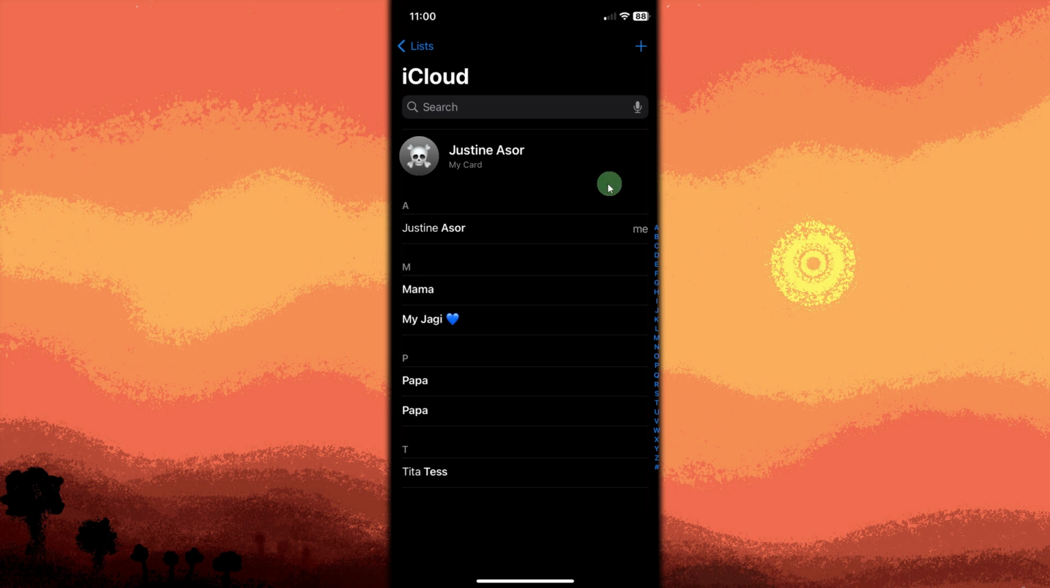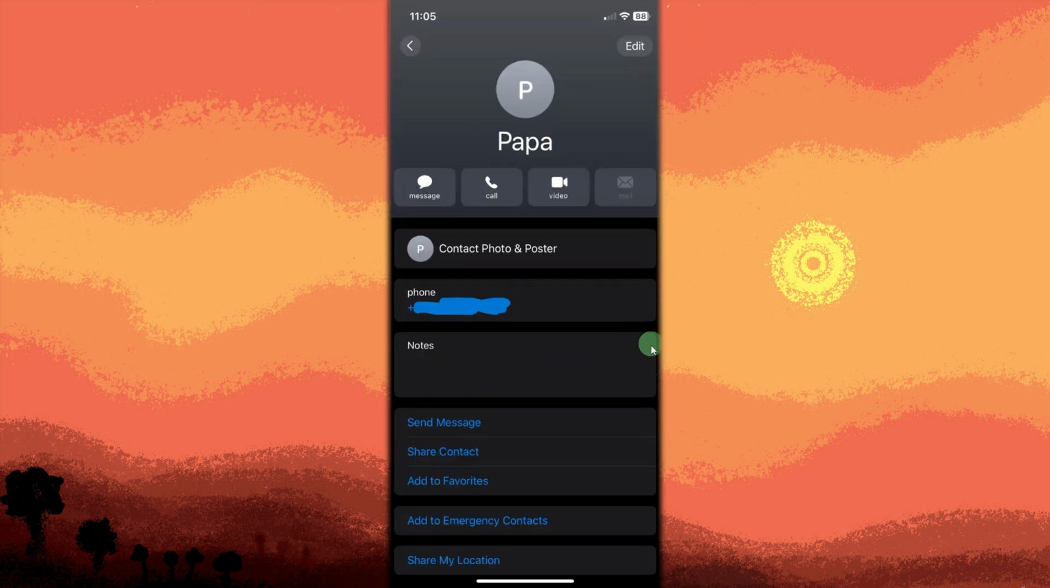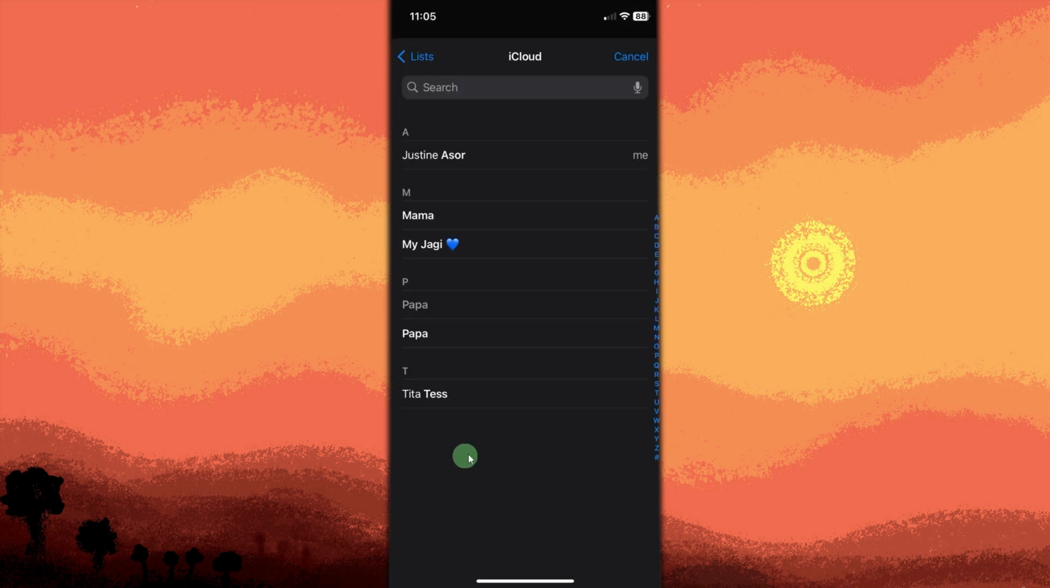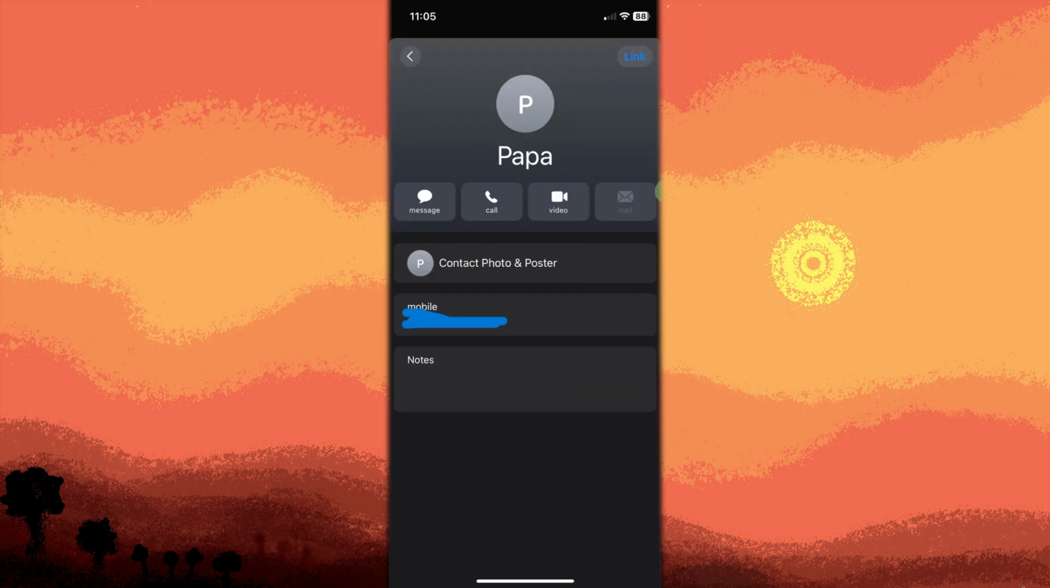Now, to manually merge duplicates, open the Contacts app, find and open one of the duplicated contact entries. Tap Edit in the top right corner, scroll down, and choose Link Contacts. Find the duplicate contact you want to merge with, and choose it. Tap Link to merge the contacts, then tap Done.